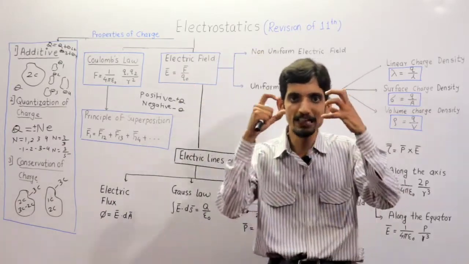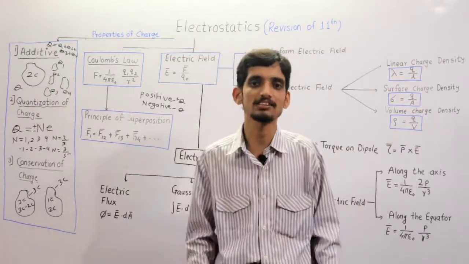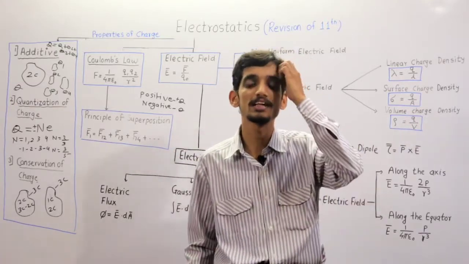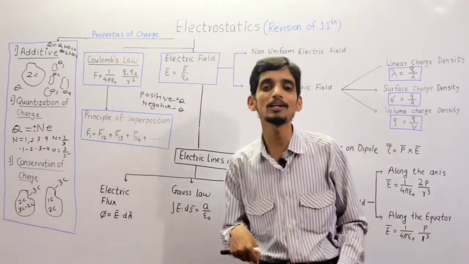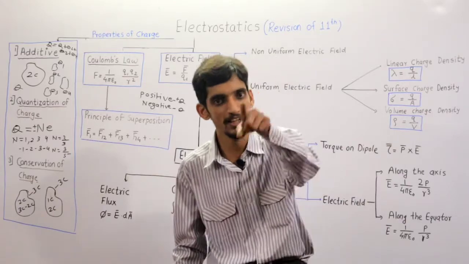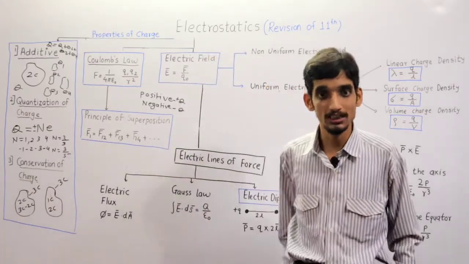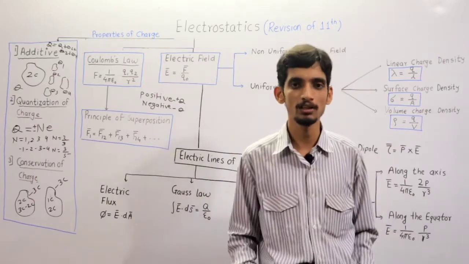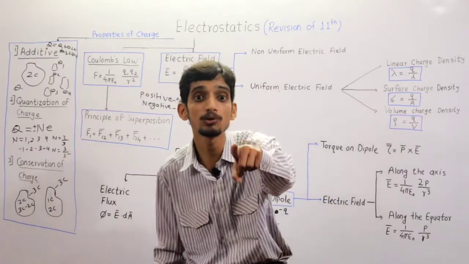If the size is very much less than, or not comparable with, that distance, then those charges are said to be point charges. So when two point charges, q1 and q2, are separated by a finite distance r, there will definitely be a force. What is the nature of that force?